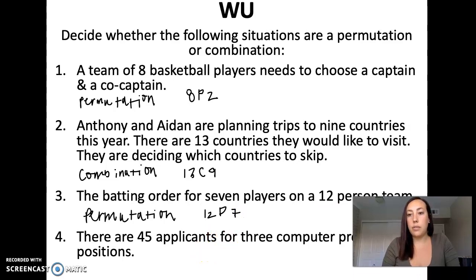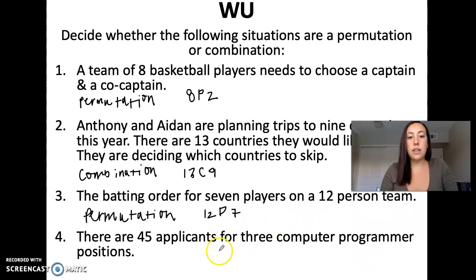And then the last one, I'm going to move the video out of the way so you can see it. There are 45 applicants for 3 computer programmer positions. Again, order doesn't matter. We're just picking 3 to be computer programmers. So this one is a combination because of the fact order doesn't matter. And the way we'd calculate this is we have 45 people and we are choosing 3 of them for those positions.